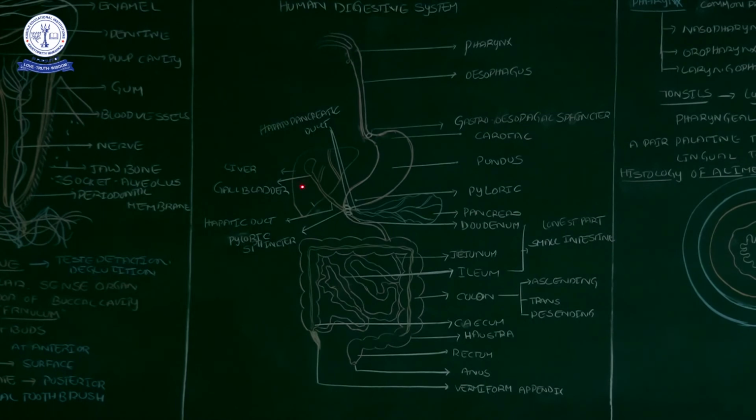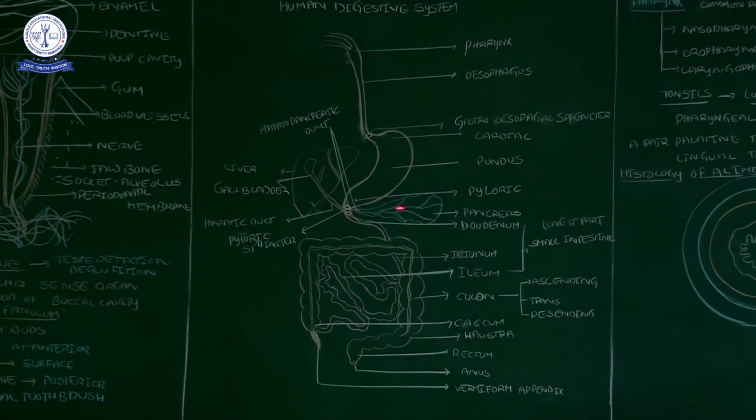These are the associated glands, and in the buccal cavity the salivary glands are also there. From the pancreas comes the pancreatic duct, and from the liver the hepatic duct. Already I said we call the liver hepatic, hence the hepatic duct. The liver's hepatic duct opens into the duodenum.